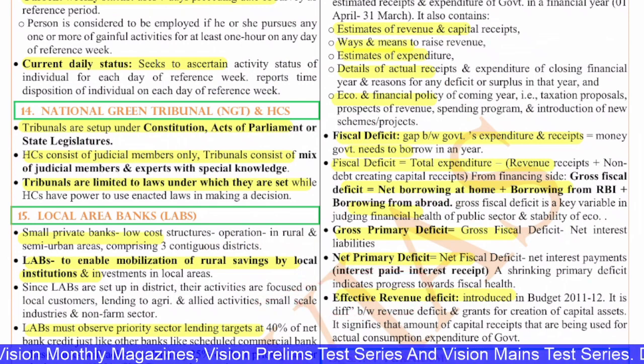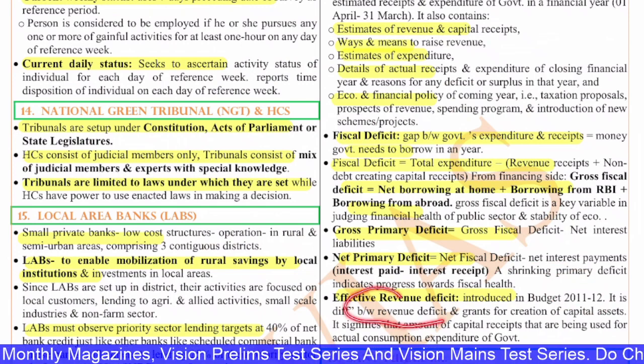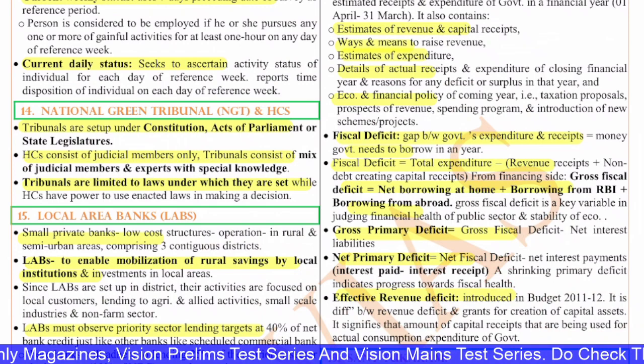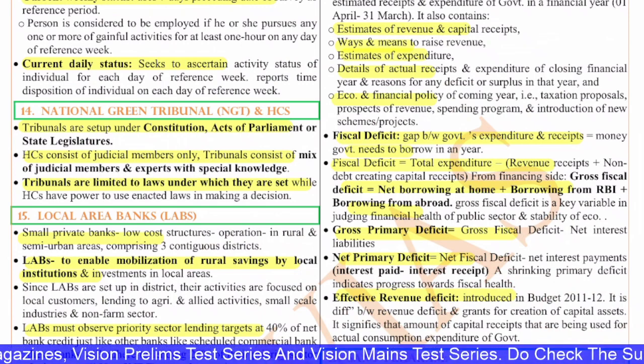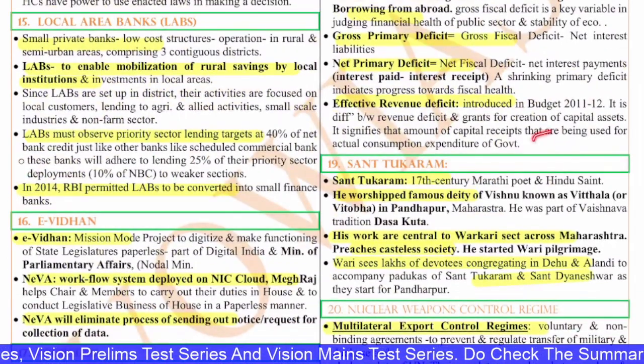Effective revenue deficit was introduced in the budget 2011-12. It is the difference between revenue deficit and the grants that are given for the creation of capital assets. That is called the effective revenue deficit. It signifies the amount of capital receipts that are being used for the actual consumption and expenditure of the government.